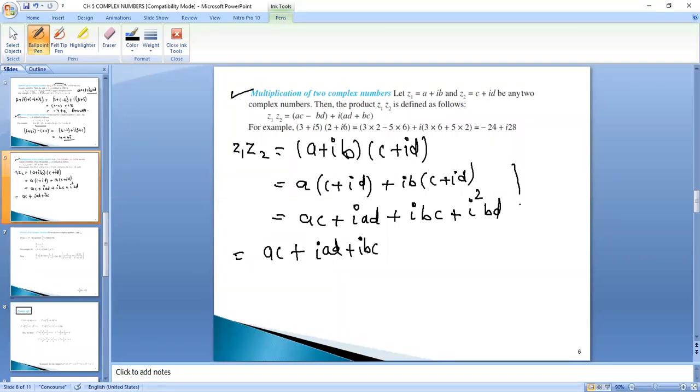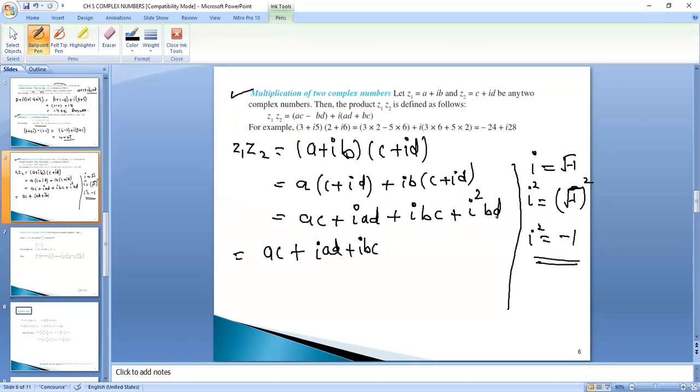Now we have not discussed what iota square is. If iota is equal to root of minus 1, then iota square is root minus 1 squared. That means the root cancelled and the value of iota square will be minus 1, right? So iota square is, if iota is equal to root of minus 1, then the value of iota square will be minus 1. So I'll put minus 1 here. So it will be minus BD.